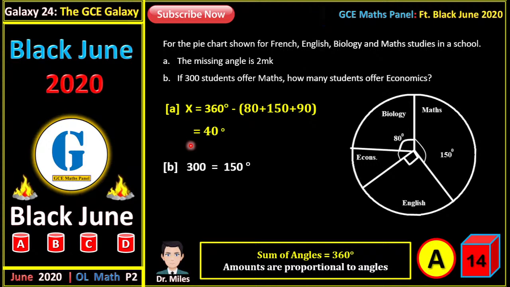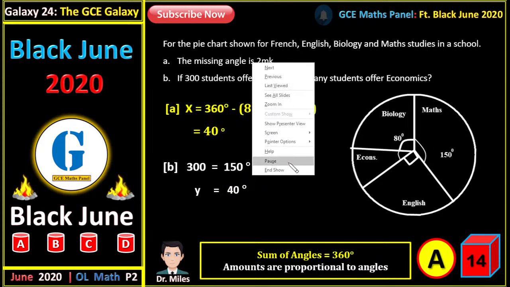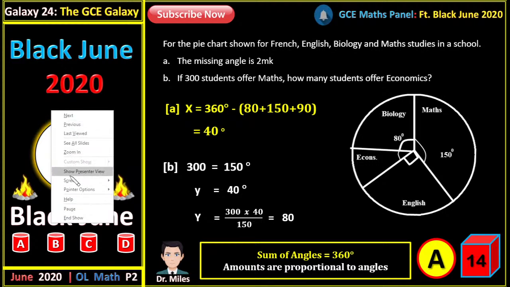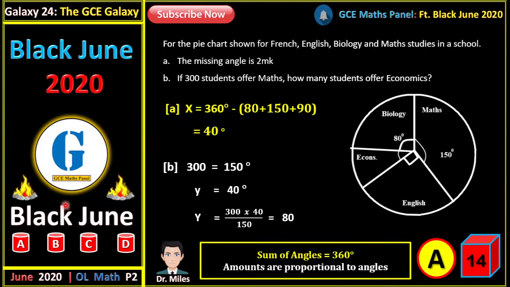Now, if 300 students offer maths, how many students offer economics? So 300 students offer maths, that is 150 degrees. For economics, let's say we don't know the number of students. Let it be y, because we have used x already. The angle for economics is 40, which you have already calculated. From here, we can cross multiply, and our y will be equal to 80 students offering economics.